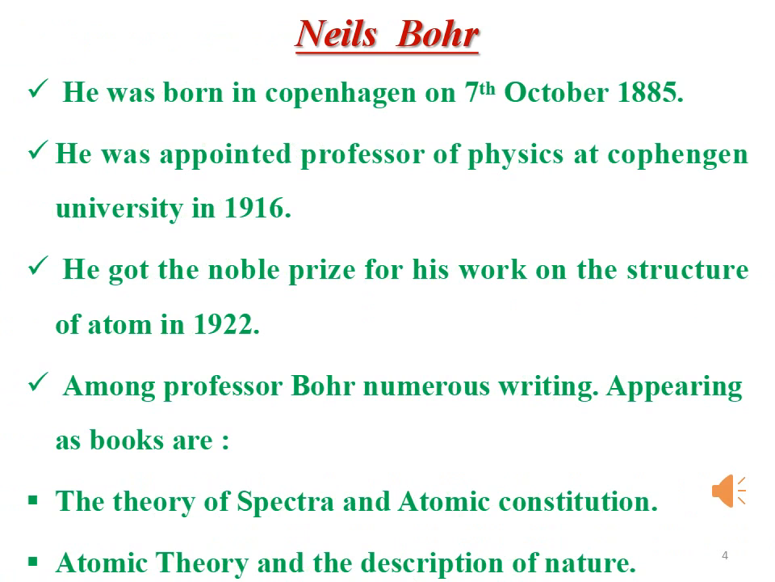Niels Bohr was born in Copenhagen on 7 October 1885. He was appointed as a professor of physics at Copenhagen University in 1916. He also got the Nobel Prize for his work on the structure of atom in the year 1922. Bohr wrote numerous writings, and they appeared in many books. They are as follows: The Theory of Spectra and Atomic Constitution, The Atomic Theory, and The Description of Nature.